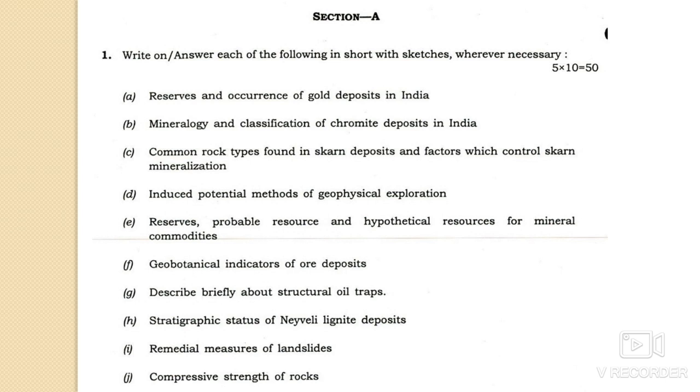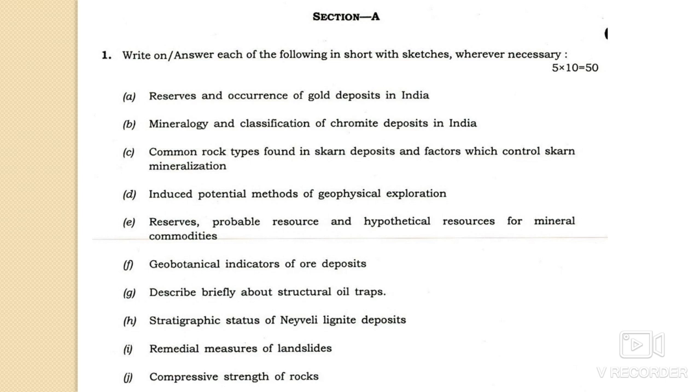In impervious types of material, landslides can also be prevented by increasing the internal friction of the mass by lowering the water content. So these are some methods which you can use for the prevention of landslides in a particular area, and that we have to discuss. And 1J is the compressive strength of the rock. You have to discuss the compressive strength of the rock.